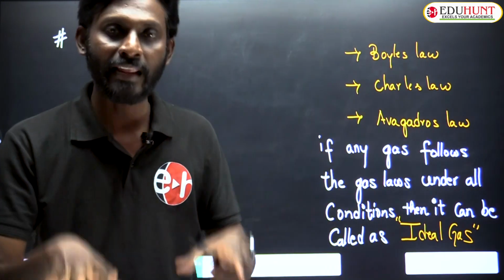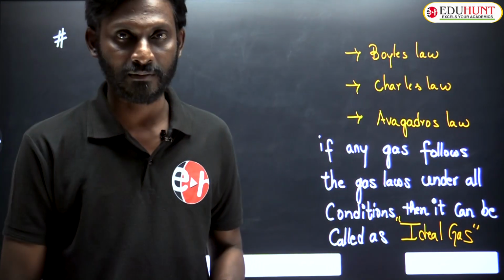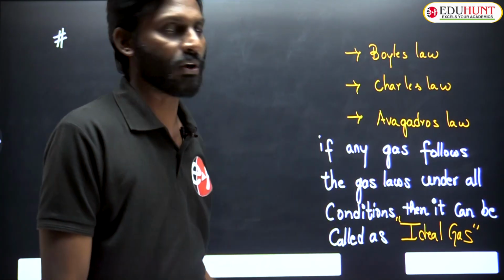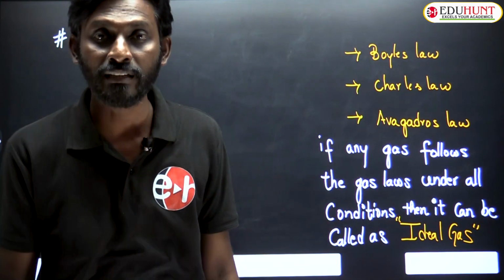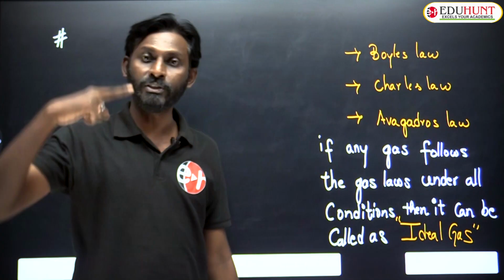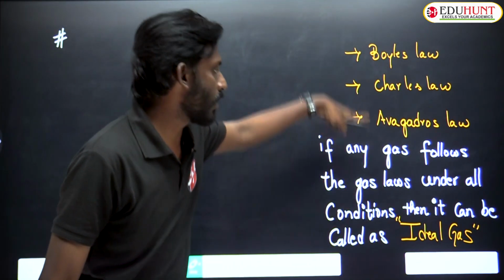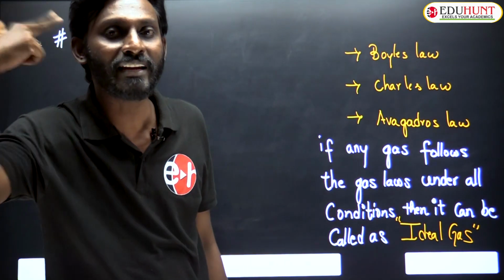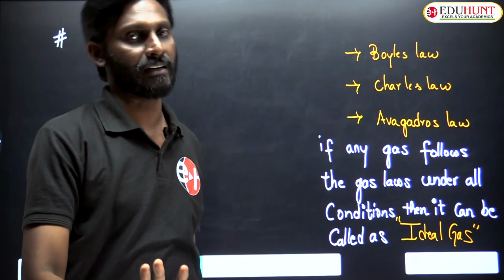All these are called real gases, and they don't strictly follow these laws. But we are assuming that if there is a gas which obeys all gas laws, then that imaginary gas is called an ideal gas.